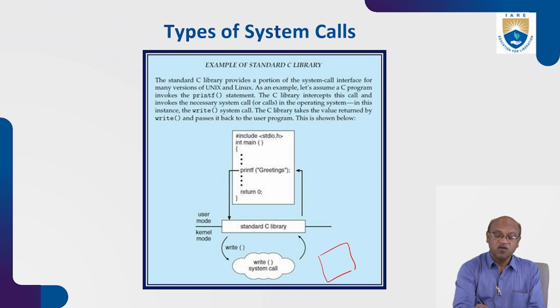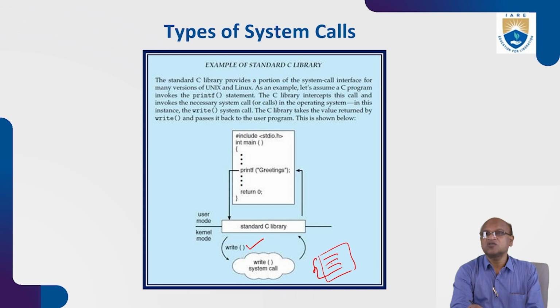For writing to the hard disk, the OS will invoke the write system call in the kernel. This is kernel mode. This write system call will write the entire program to the hard disk. So it will save it in the hard disk.